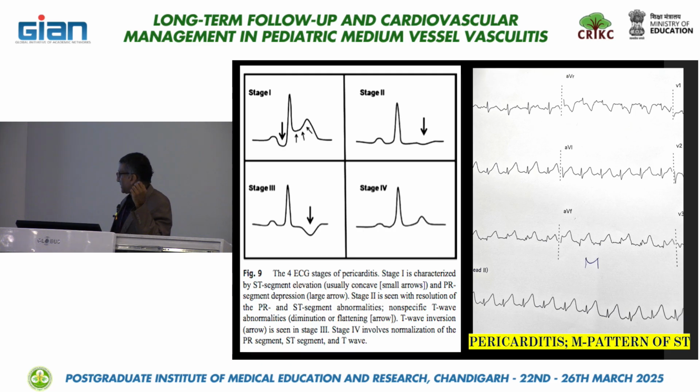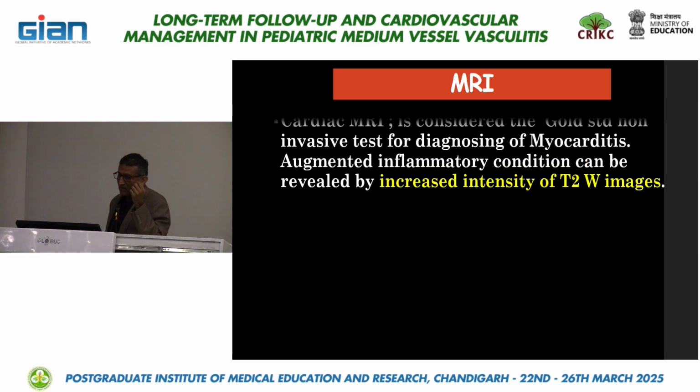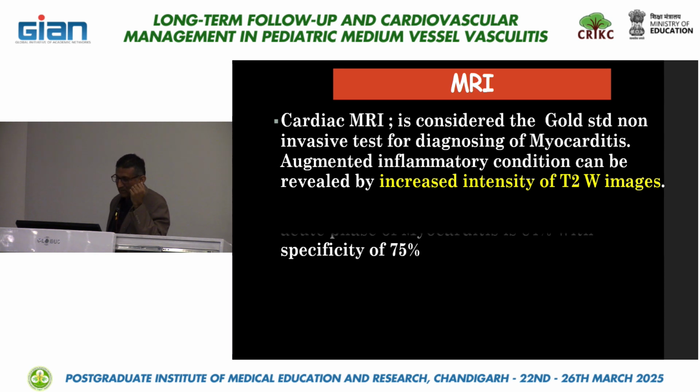So this is my case actually one. This is showing that M pattern, definite pericarditis. So again the same M pattern I am showing. Definitely MRI is the gold standard choice for detecting myocarditis. But just to rule out myocarditis, we never send the cases for MRI.